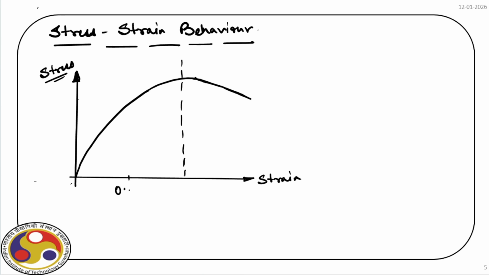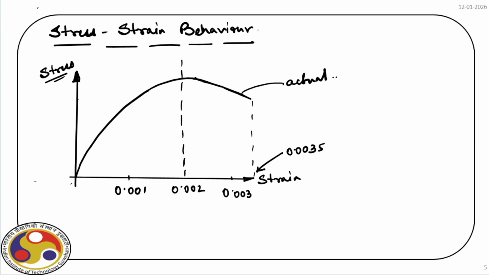So this is 0.001, this is 0.002, and then we have here 0.003, and somewhere here this value is 0.0035. So this is the actual stress strain behavior. Now our code says you can idealize this behavior using this line.